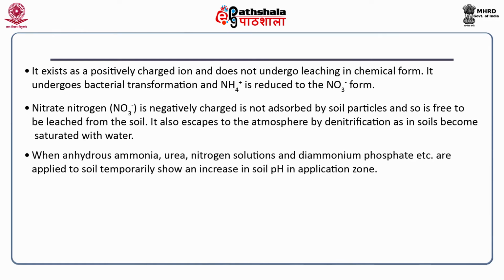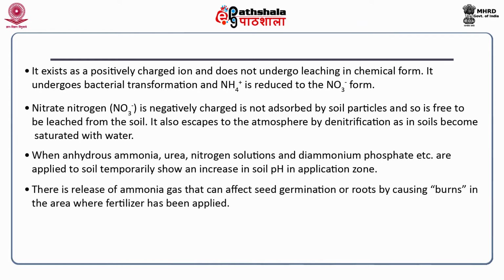When anhydrous ammonia, urea, nitrogen solutions and diammonium phosphate etc. are applied to soil, they temporarily show an increase in soil pH in the application zone. There is release of ammonia gas that can affect seed germination or roots by causing burns in the area where fertilizer has been applied.